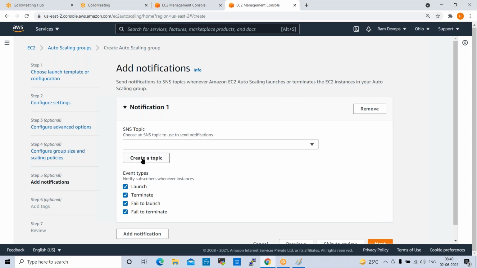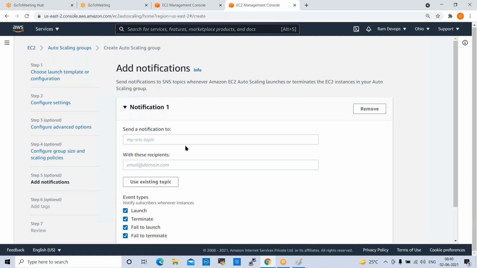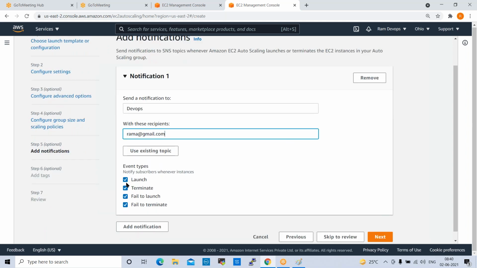So next one is create topic. So we'll create one topic here. Topic name, DevOps. Email ID, something you can do. So next one, see here. Event type notifies subscribers whenever instances are launched.